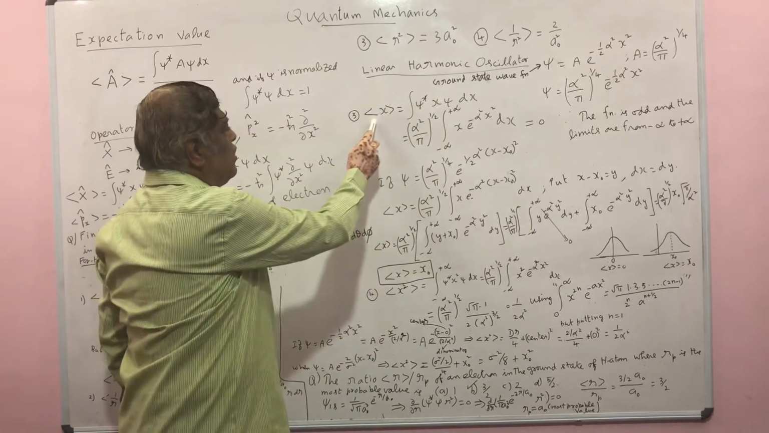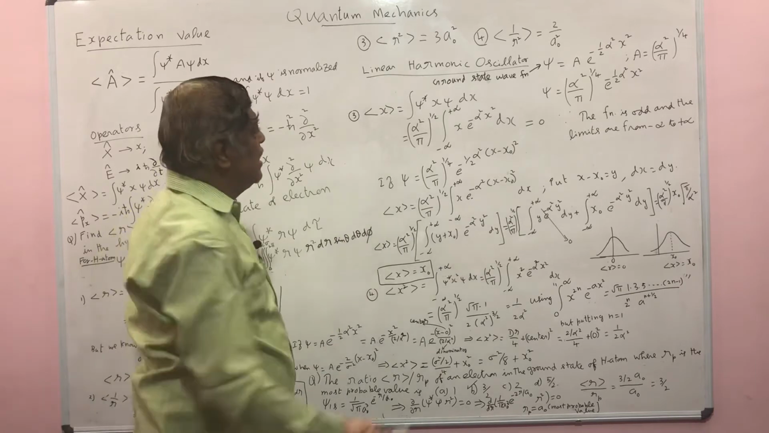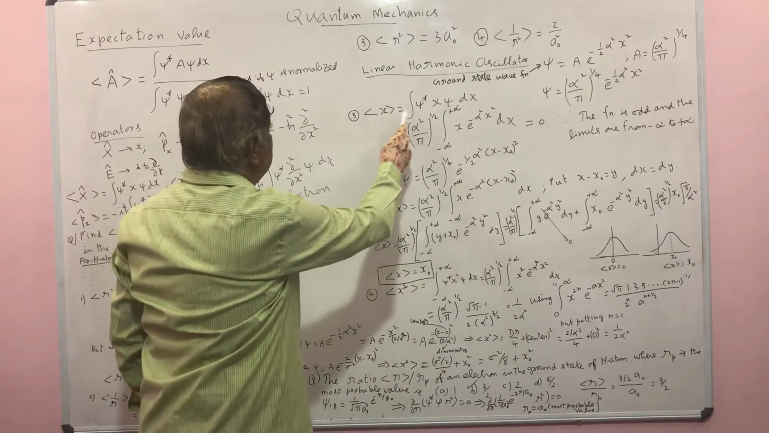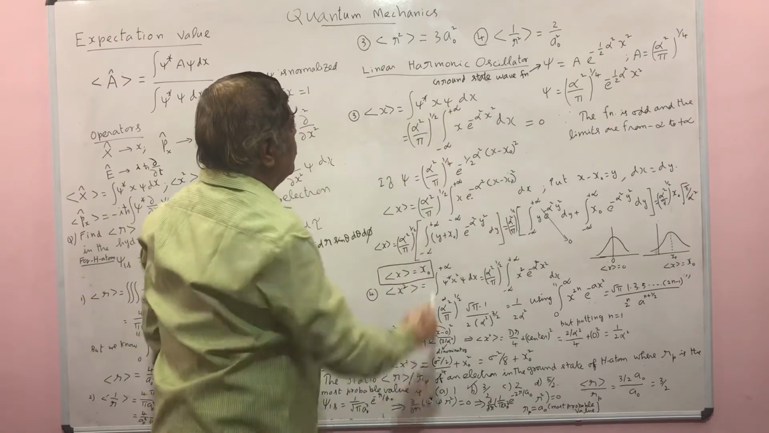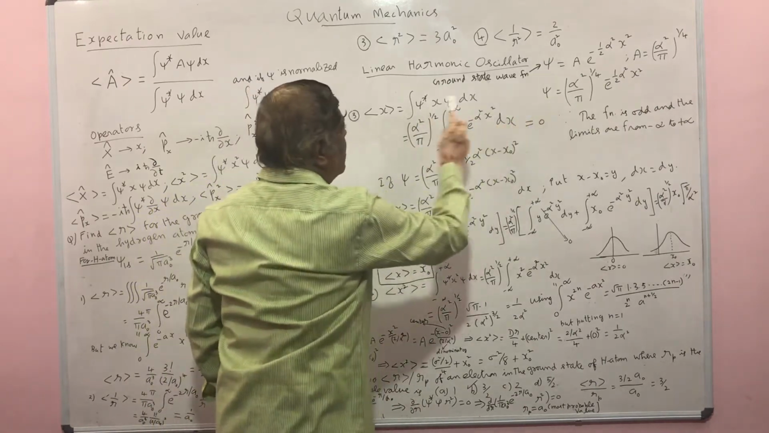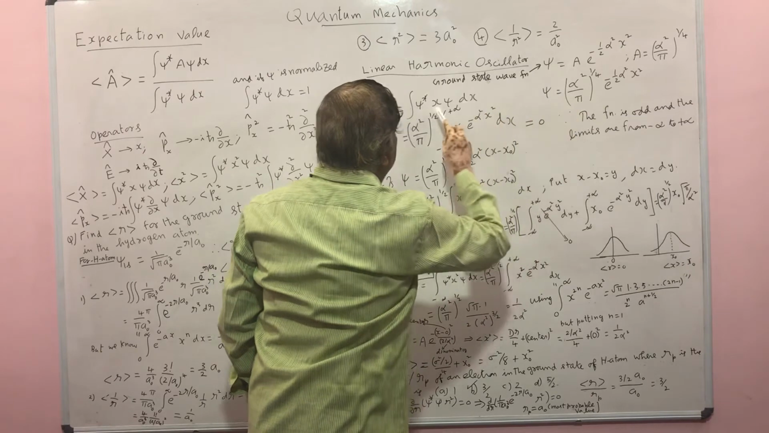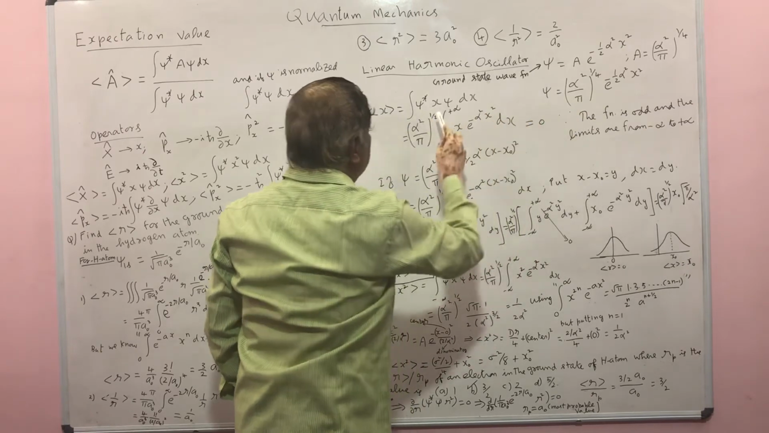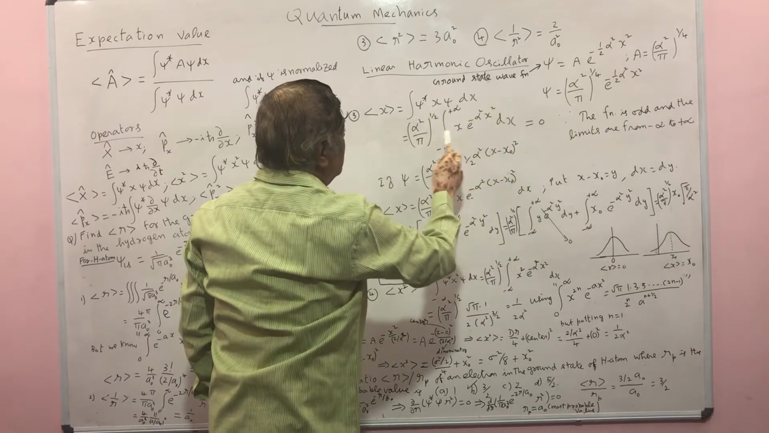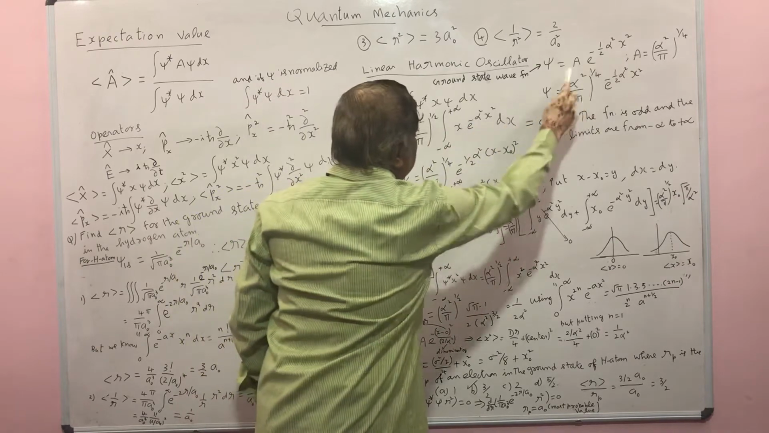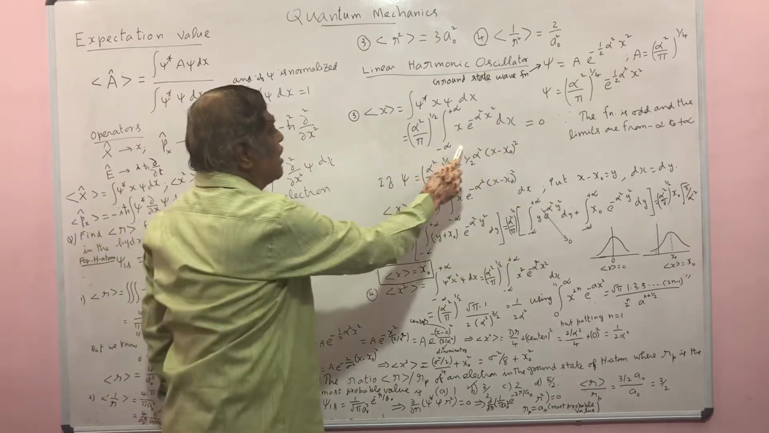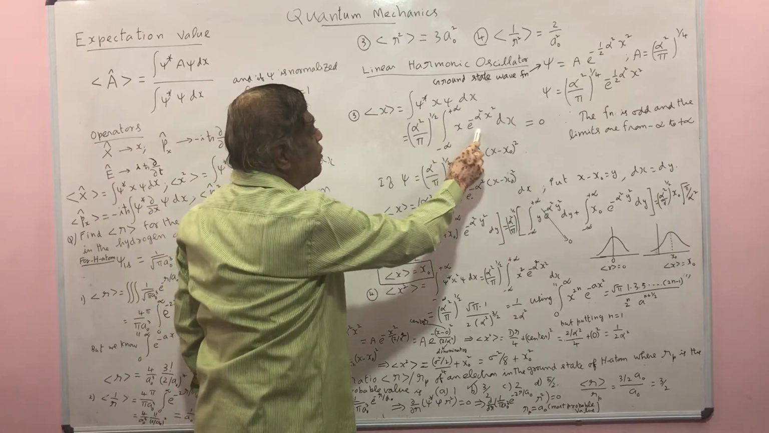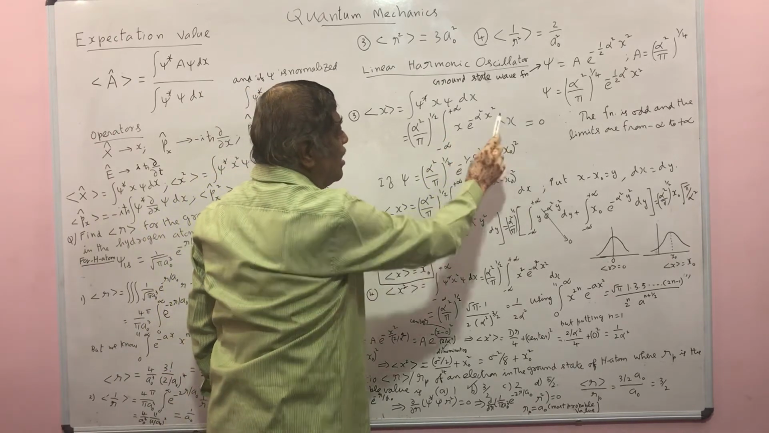Now you are expected to find the expectation value of x. By the definition, it is the integral of psi star x psi dx. You substitute for psi, and since it is a real function, psi star is the same, so psi star x psi becomes, taking the constant term outside the integral, alpha square by pi whole power half, integral from minus infinity to plus infinity of x e power minus alpha square x square dx.